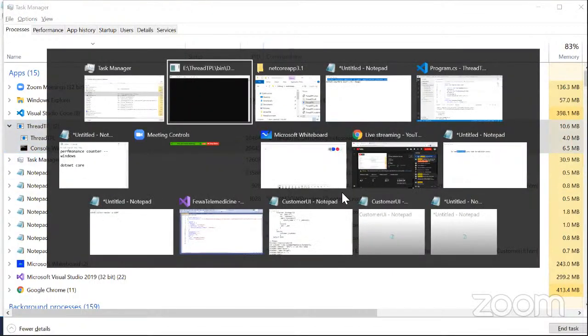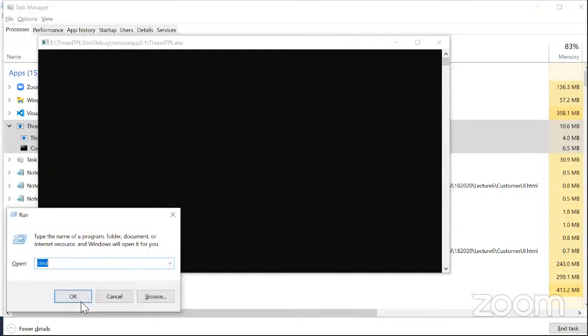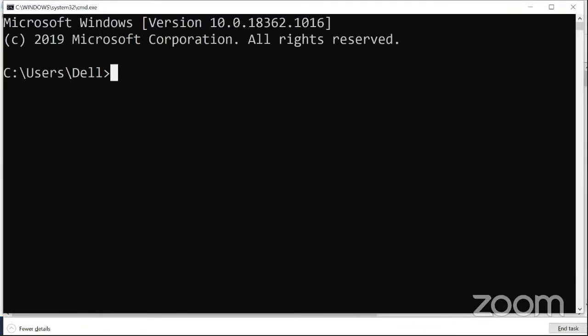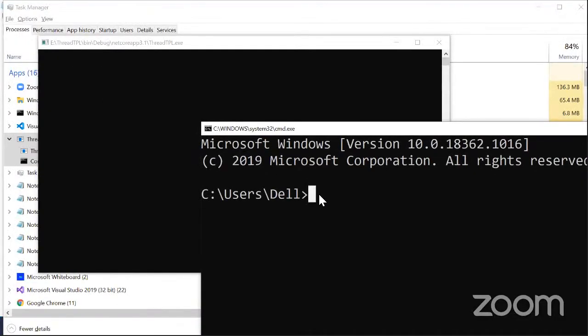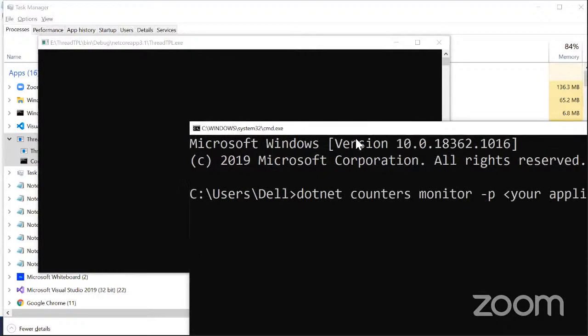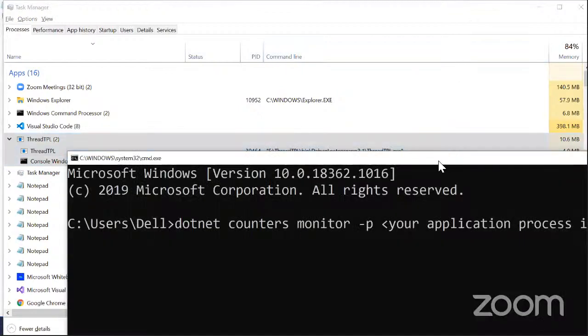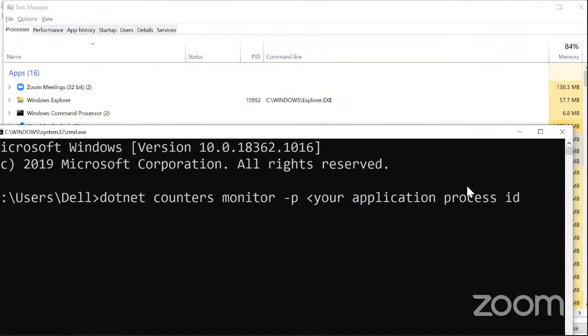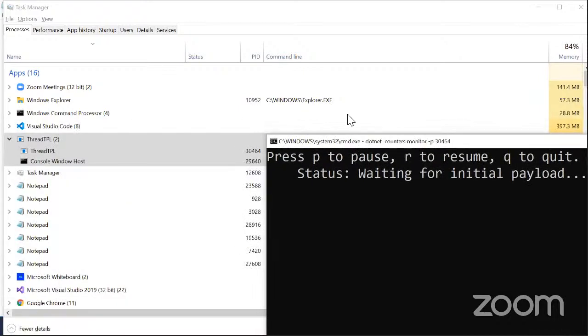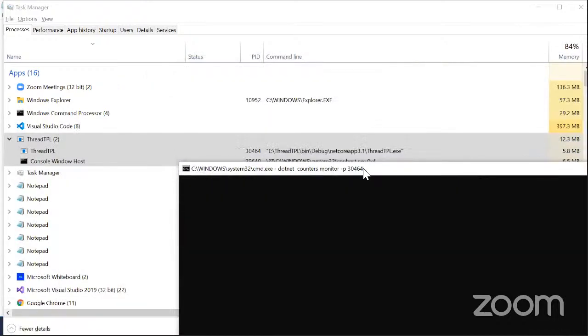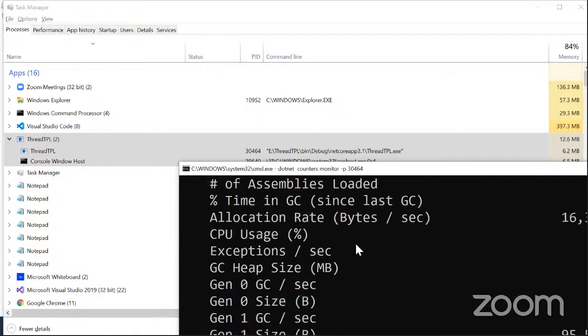Now you can open up your command prompt and ensure that you have the .NET CLI installed. Then you say dotnet-counters monitor with that number, 30464. And remember, they have also given lots of events by which you can track. So you can see now it is trying to collect data.